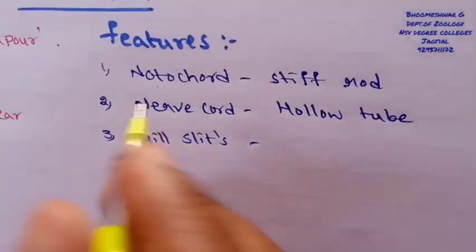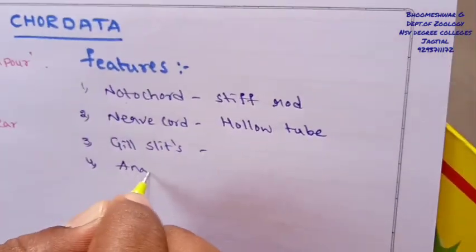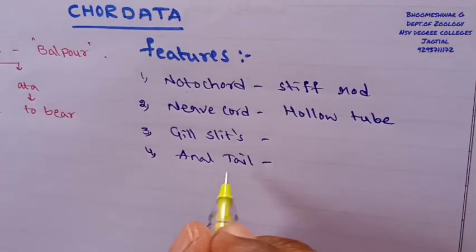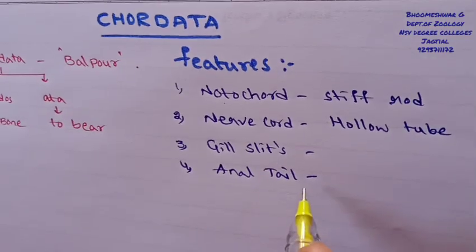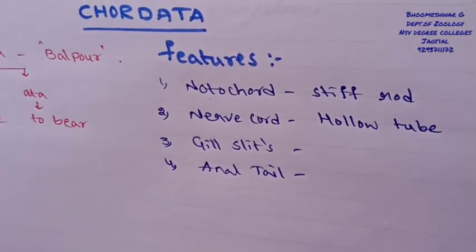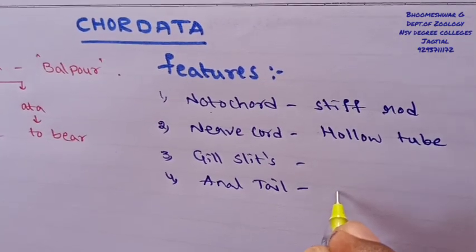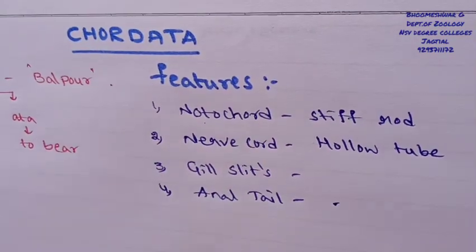And the fourth is the post-anal tail, meaning the posterior end of the body has a tail, but this tail is either reduced or absent in many adults. So that is related to the four salient features.